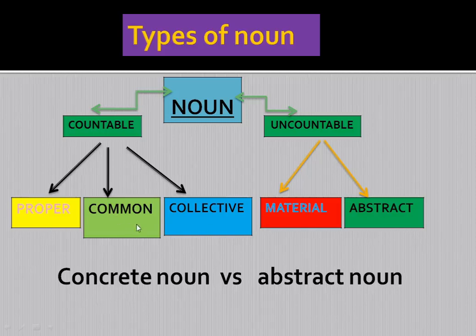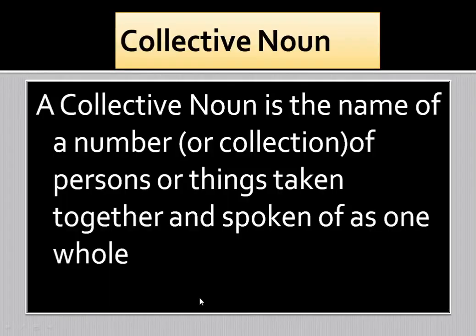Here, these five kinds of noun, proper noun, common noun, collective noun, material noun and abstract noun, can be classified into two kinds of noun. They are concrete noun and abstract noun. Proper noun, common noun, collective noun and material noun, all these four nouns come under the concrete noun. Abstract noun is another kind of noun. Therefore, these five nouns can be classified into two parts. They are concrete and abstract noun.